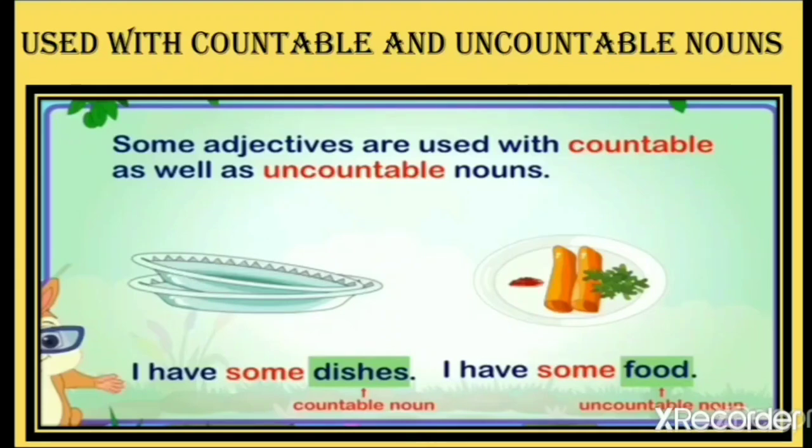And in the second sentence also you can see, I have some food. Now here, children, you see the food is an uncountable noun. We cannot count food. I can't say that I want to eat one food or two foods, right? This is totally wrong. So these are uncountable nouns.